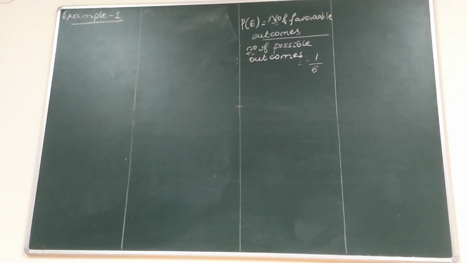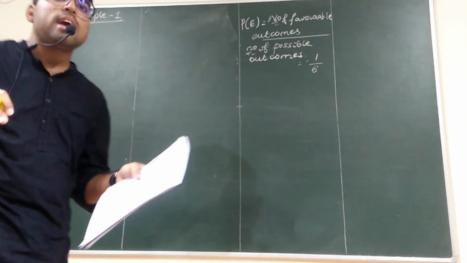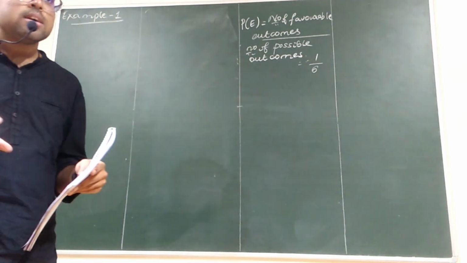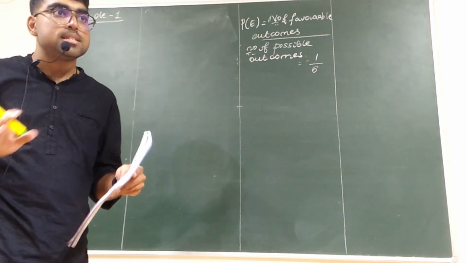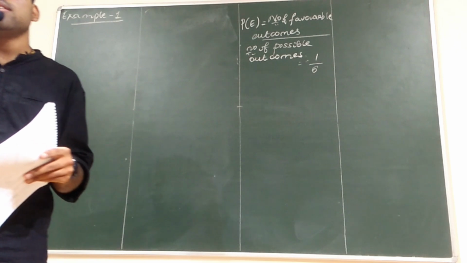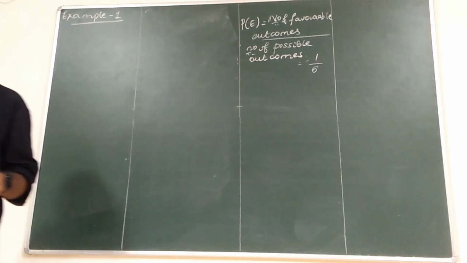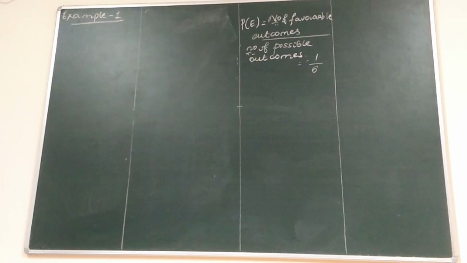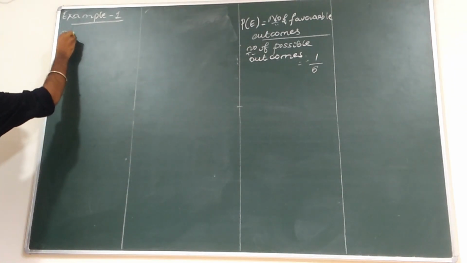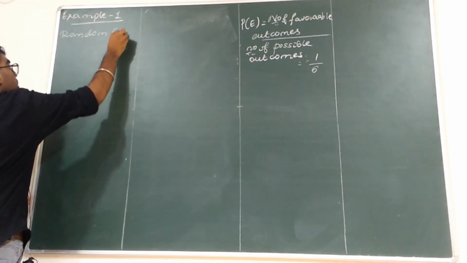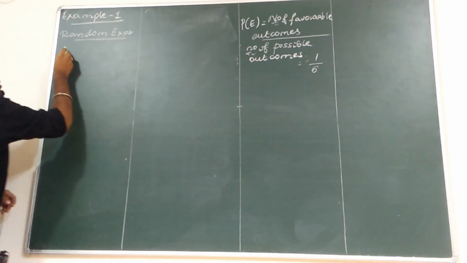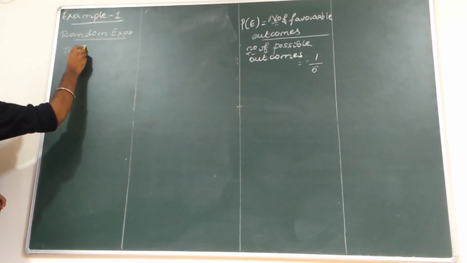For any probability related questions, we have to write a few given data from the questions. That is a sequence you have to follow. For all the questions, this is the formula. So stop writing, first you observe. So what is the random experiment we are considering? Tossing the coin, right?